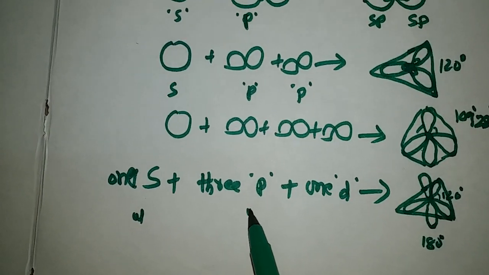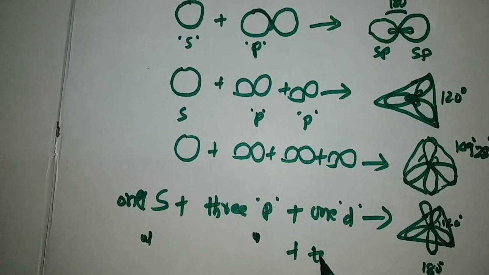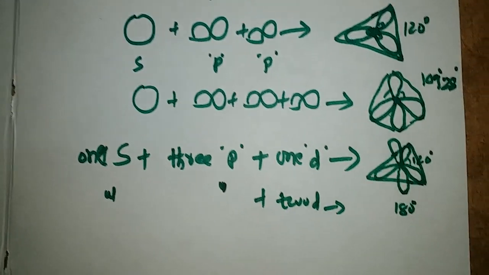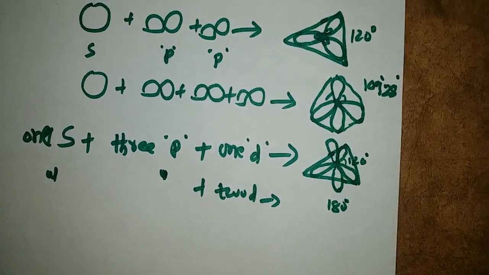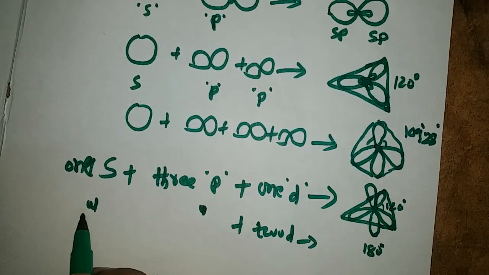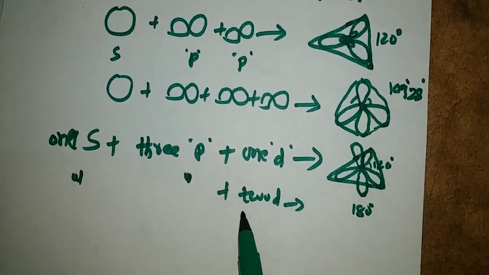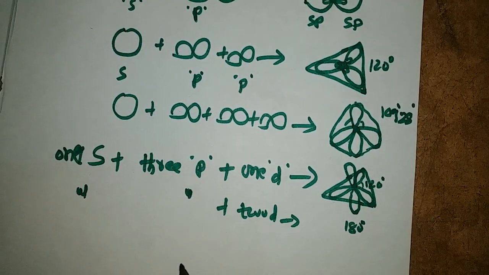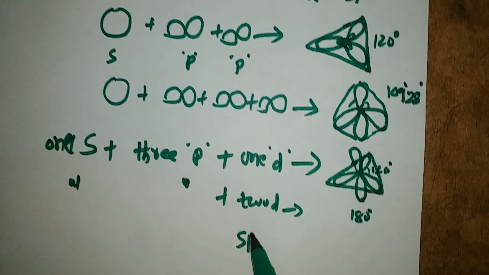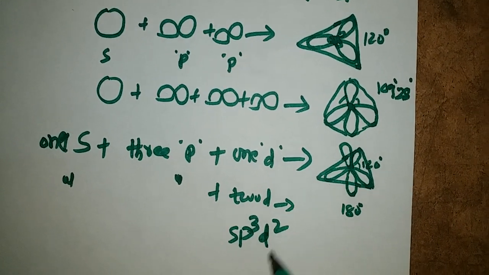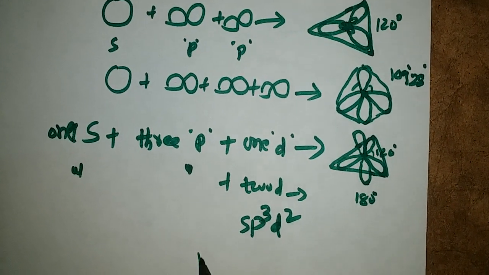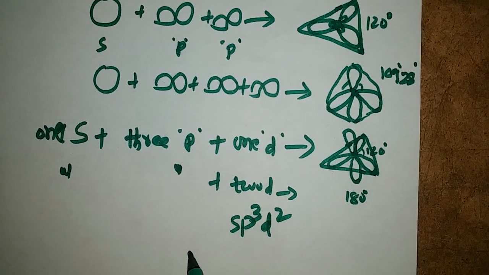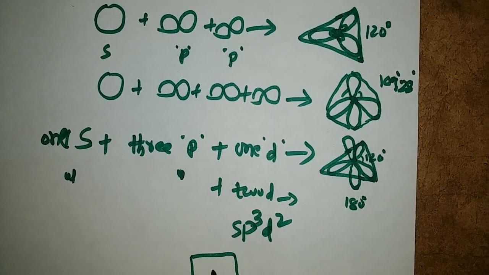And we have one s, three p and two d orbitals. Then we get 1 plus 3 plus 2, six hybridized orbitals. These are called sp3d2 hybridized orbitals, arranged in an octahedral shape.